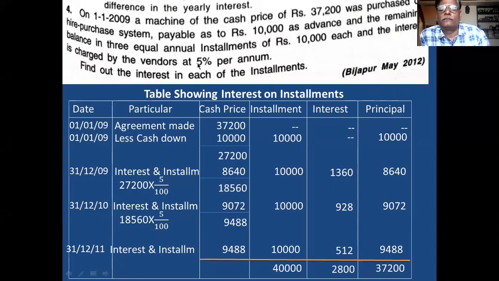Second step completed. In the third step, you calculate the total amount. Total amount paid is 40,000. It is more than cash price. Therefore, interest is included. And if the total payment is equal to cash price, then you treat that interest is not included in the installment. Okay, I'll take one example, another example based on interest not included.